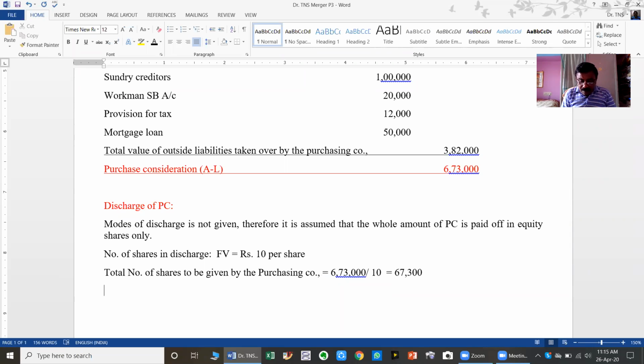Okay. Again, how many groups of shareholders are there in the vendor company? 2 types. Equity shares are there, preference shares are there. Therefore, the 6,73,000 is the total purchase consideration payable to both equity shareholders and preference shareholders. So then we have to make a sharing of purchase consideration to preference shareholders and equity shareholders.